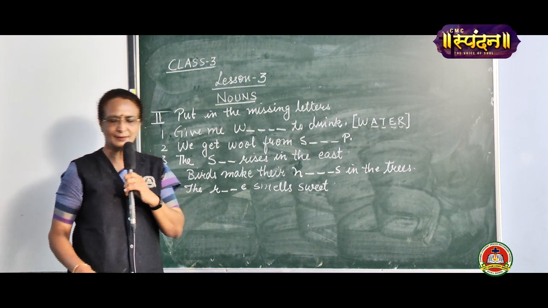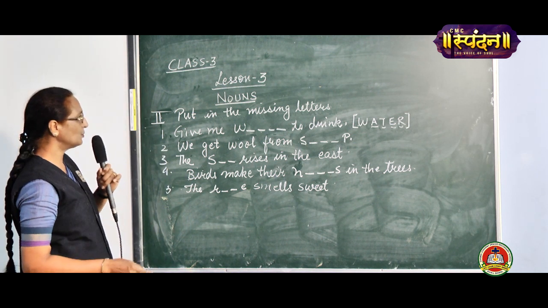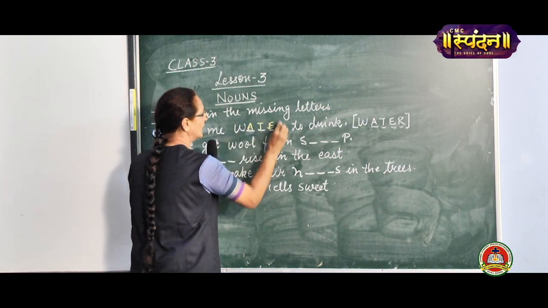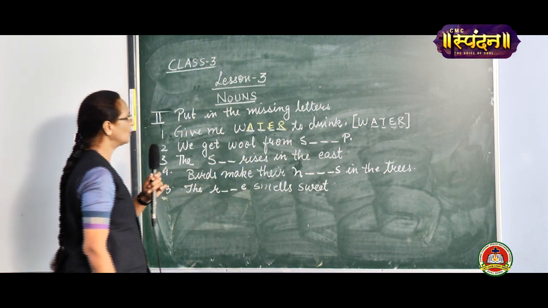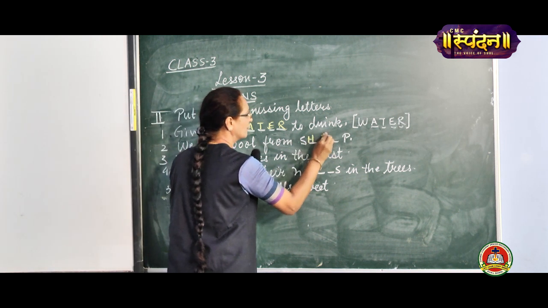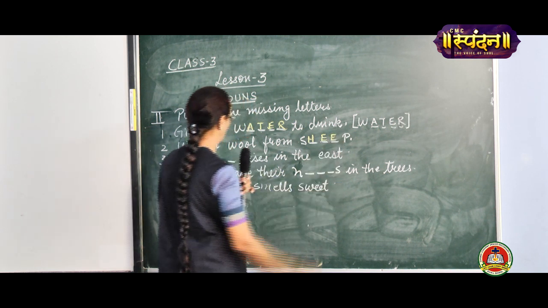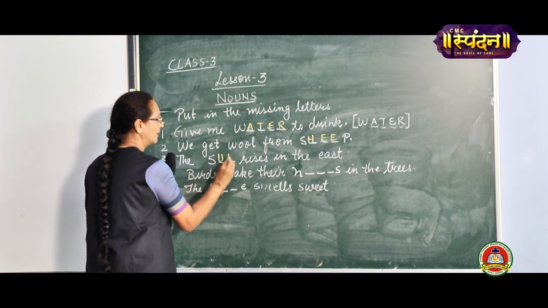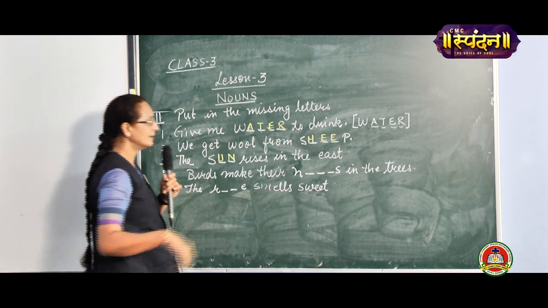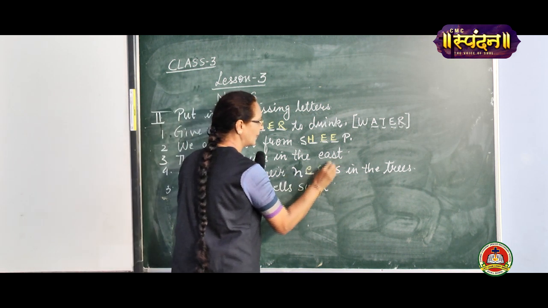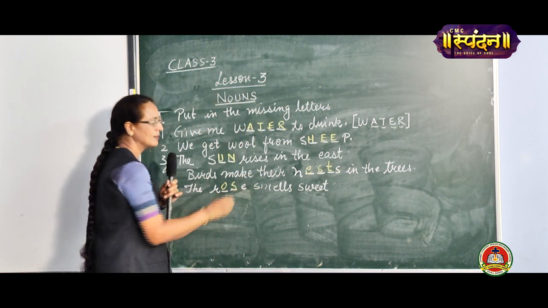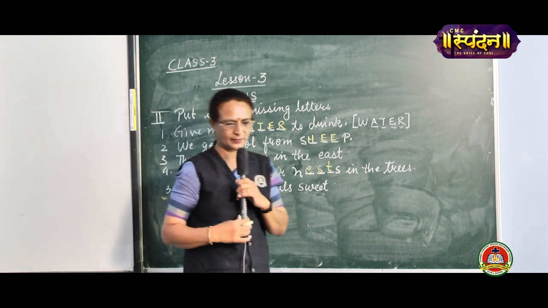Have you done it, children? Okay. In order to check if you have completed this, check, have you written it like this? Give me water to drink. We get wool from sheep. The sun rises in the east. Birds make their nests in the trees. The rose smells sweet.